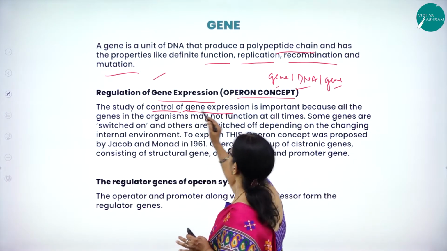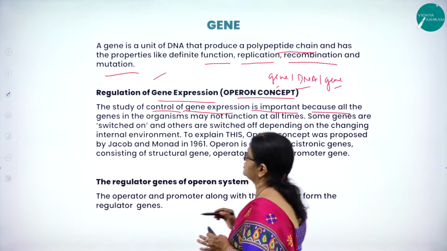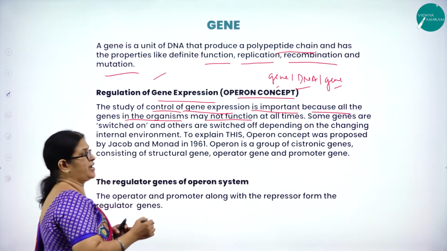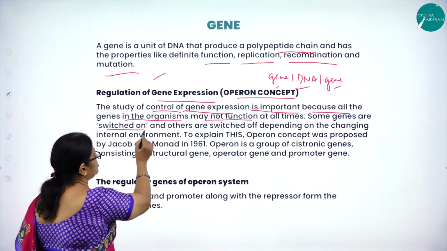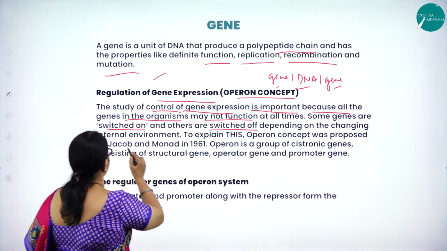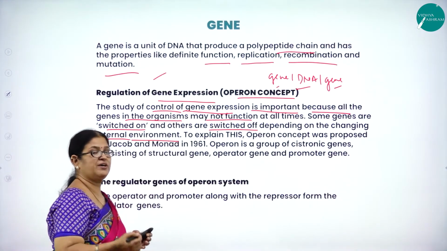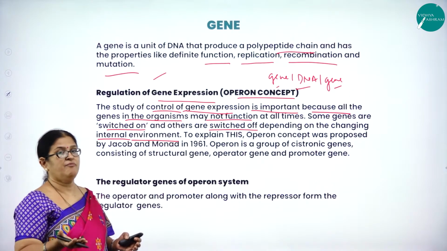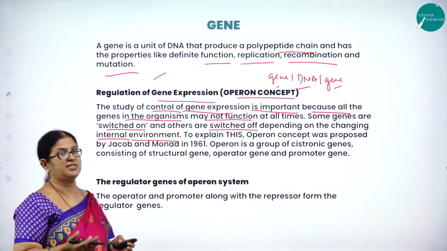The study of control of gene expression is important because all the genes in an organism may not function at all times. Some genes are switched on and the others are switched off, depending upon the changing internal environment. Whenever we want the protein, the genes are switched on. Whenever we don't want the protein, the genes are switched off.